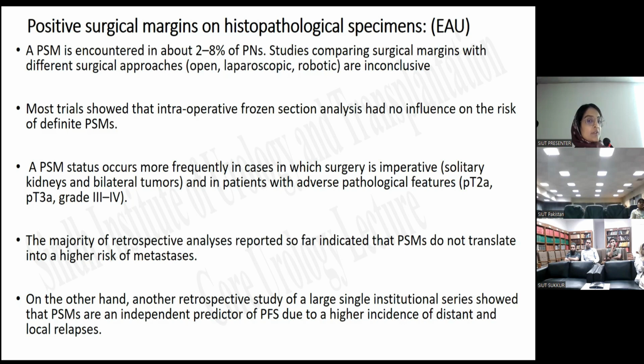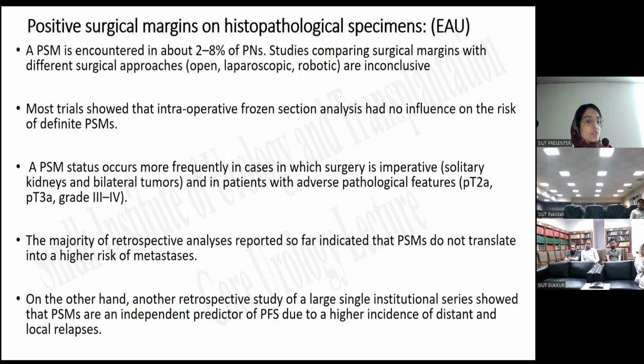Most trials showed that intraoperative frozen section analysis had no influence on the risk of definite positive surgical margins. A positive surgical margin status occurs more frequently in cases in which the surgery is imperative, that is for solitary kidneys and bilateral tumors, and in patients with adverse pathological features, pT2a, meaning advanced disease.